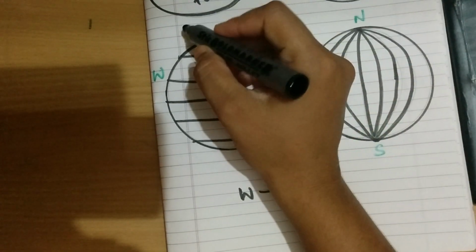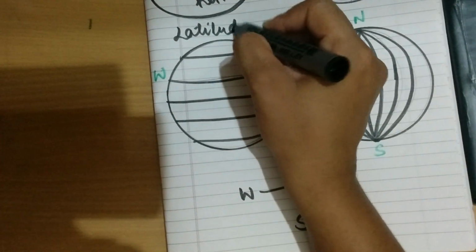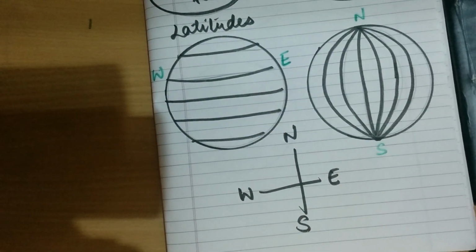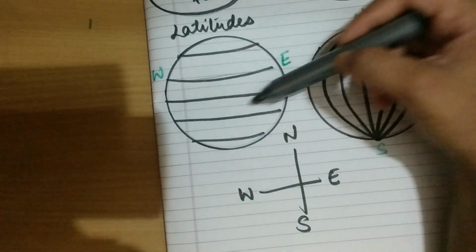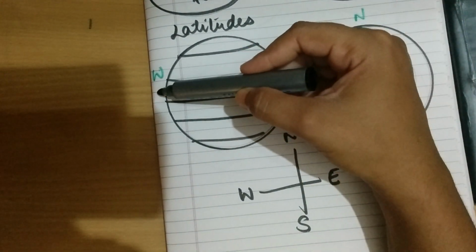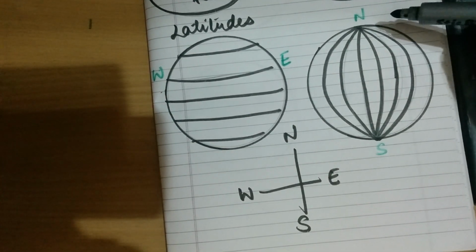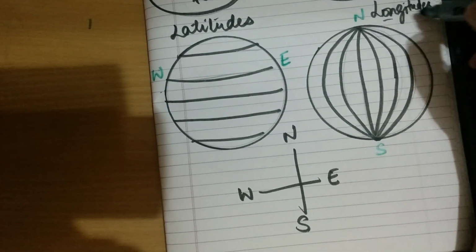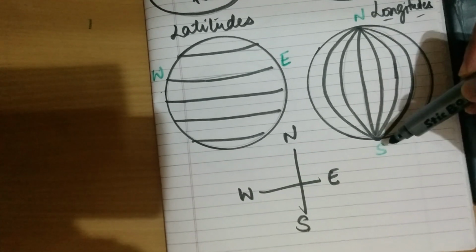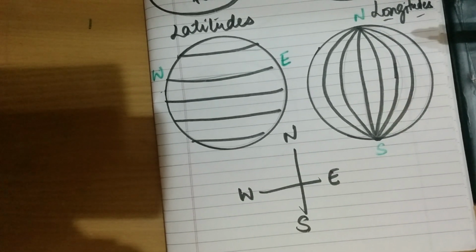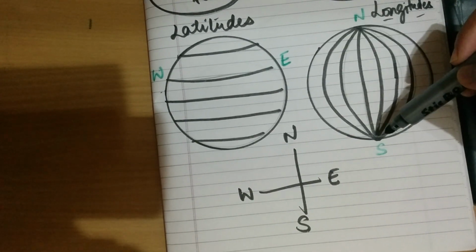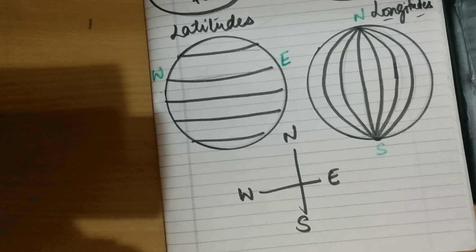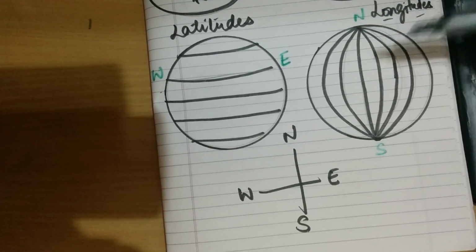Latitudes, I'm talking about these lines. Latitudes are imaginary lines drawn on the globe moving from east to west. Okay, clear? Now if we talk about longitudes, the same definition will be there, only the words east and west will change to north and south. So you can use the words: longitudes are the imaginary lines on the globe drawn from north to south. So this is the definition for both, that is latitude and longitudes.